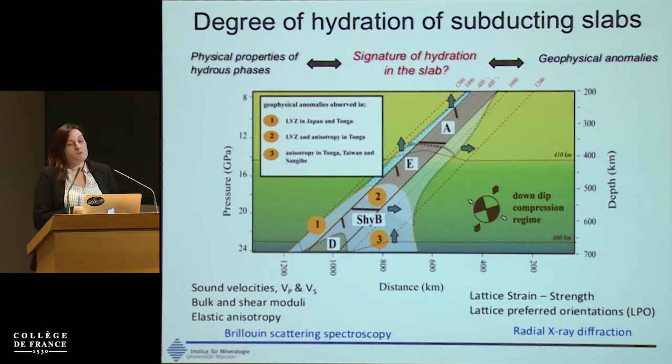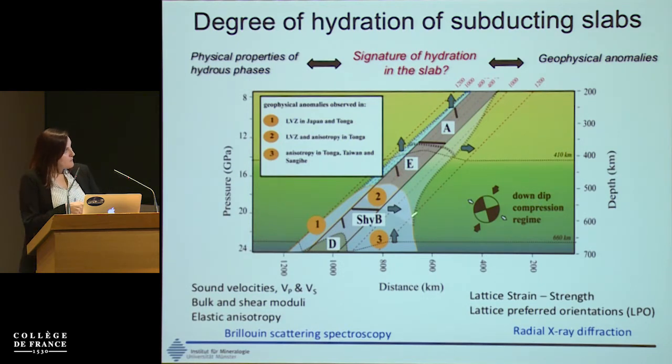On the other hand, we also need to know how the textures are developed by these phases to understand how they will create these seismic anomalies. And this data can be obtained in the laboratory by combining different types of experiments, including Brillouin scattering spectroscopy or radial X-ray diffraction, that I will introduce in a few minutes.